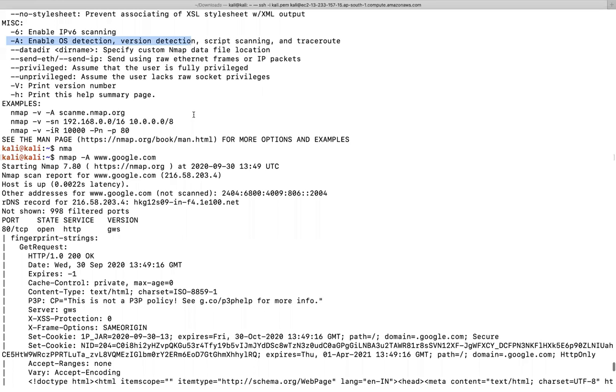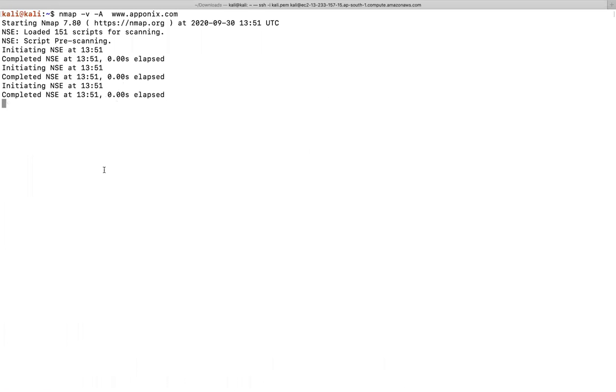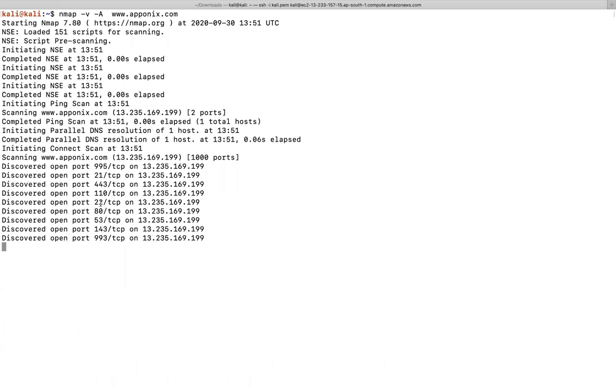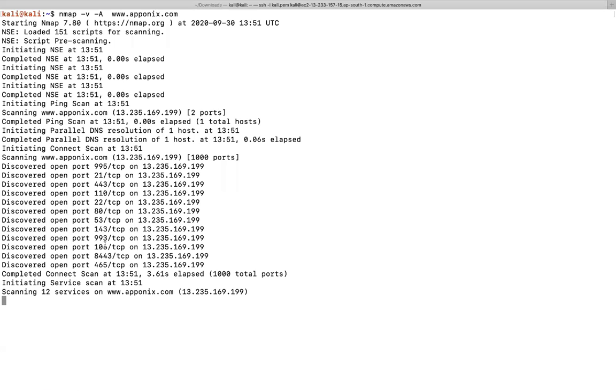If you want one more, you can run nmap -v -A and then aponix.com. Enter it. See, these port numbers, 995, 21, 443, 110, 2280, 53, they have opened, and this is what is being scanned. It will give the complete information about that.